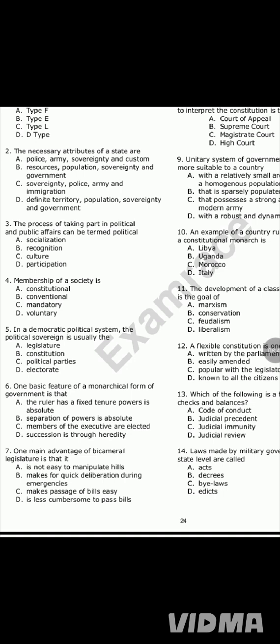And most times, before a bill can pass, it has to have a concurrence of both houses. So it means that if the bill was not properly passed in the first chamber, it will be looked upon and investigated properly with the second chamber. So therefore, it is not easy to manipulate bills. So for question 7, the answer is option A.